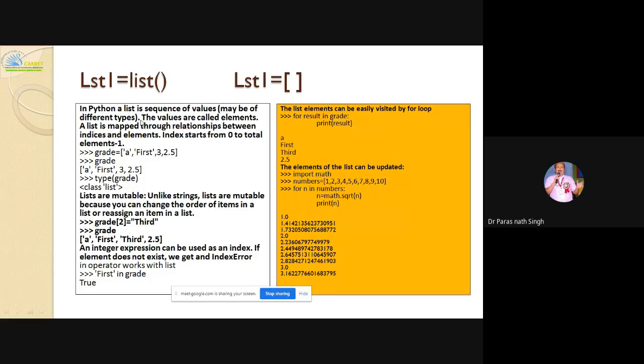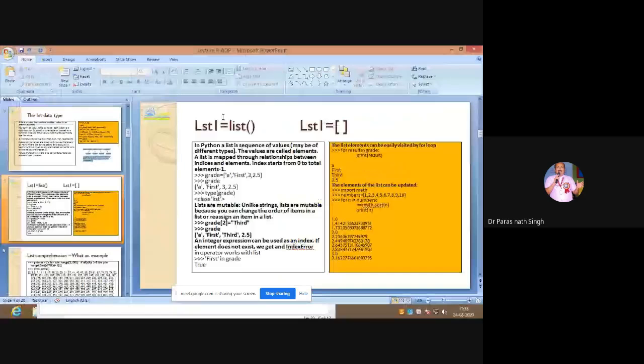From my lecture notes, it is given that a Python list is a sequence of values, which may be of different types. The values are called elements. So here we will not go into defining them as values or elements.